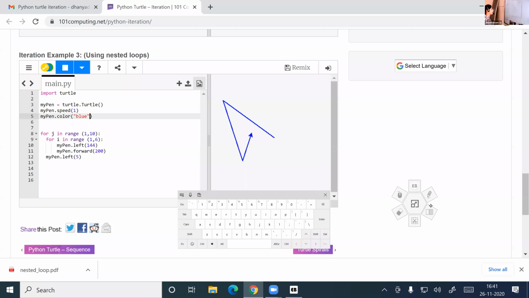That is called the turtle pointer. If you install the turtle software simply, then you can see a turtle symbol itself. This is turtle inside Python. So you can see it in this arrow format. So here the inner for loop is executing. How many? Now 2 more executions are left.